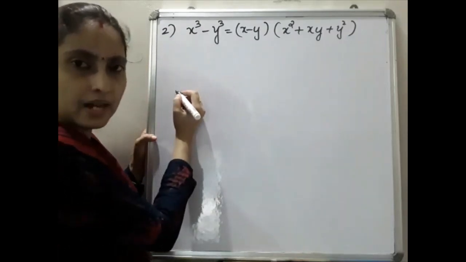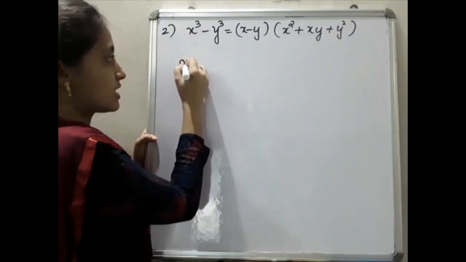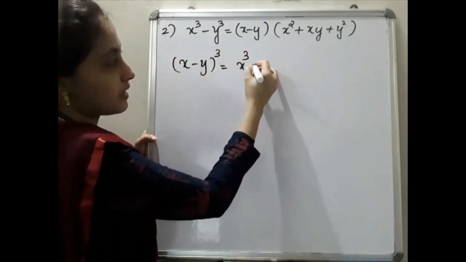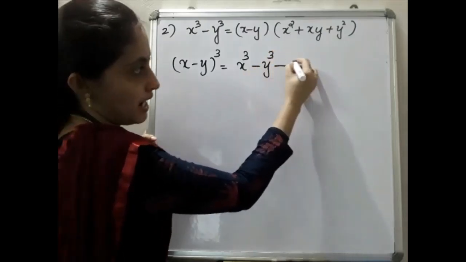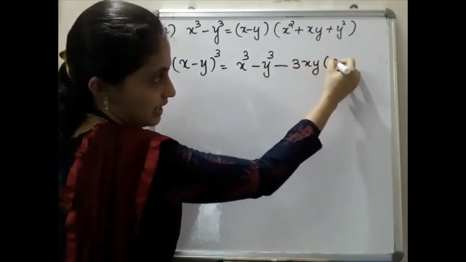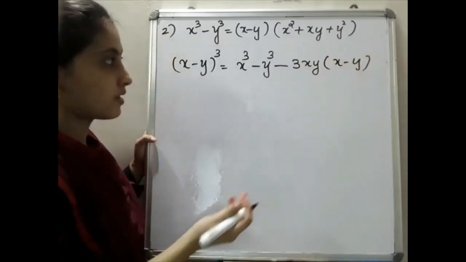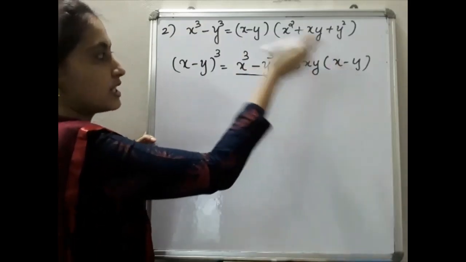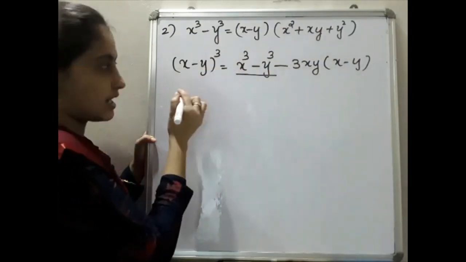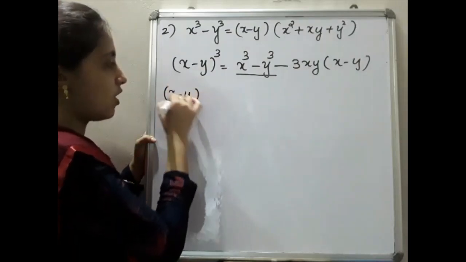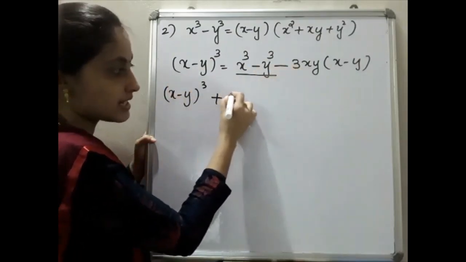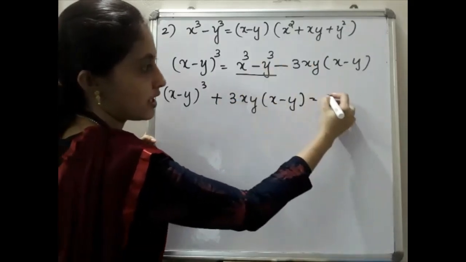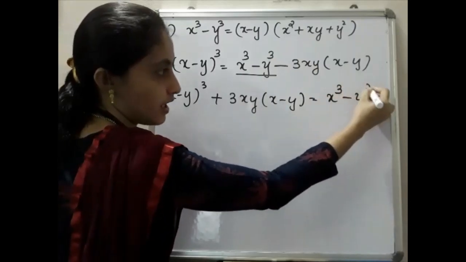So which identity are we applying here? Do you know? Yes. x minus y the whole cube will be equal to what? x cube minus y cube minus 3xy into x minus y. All are negative, that's okay. So we need x cube minus y cube, so you have to move this portion to this side. How can we write it? x minus y the whole cube, here it is negative, so plus 3xy into x minus y will be equal to what? x cube minus y cube.